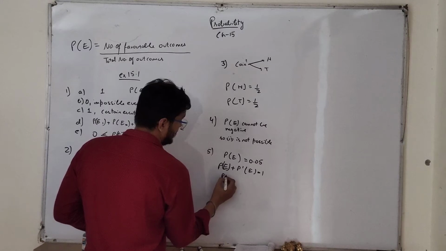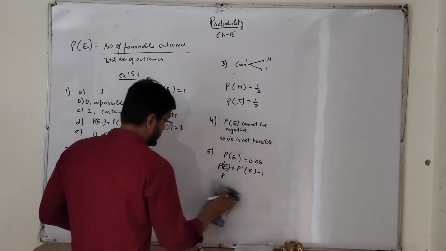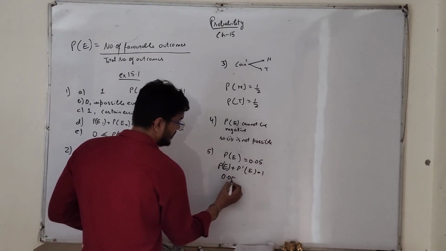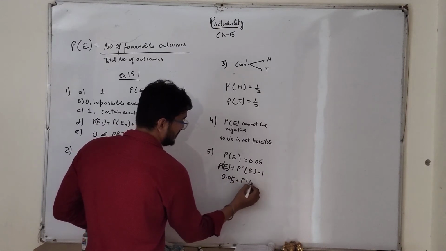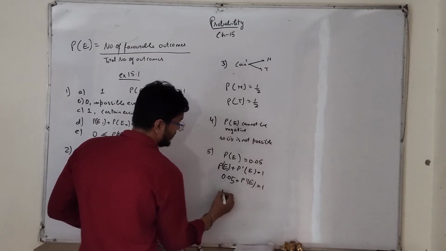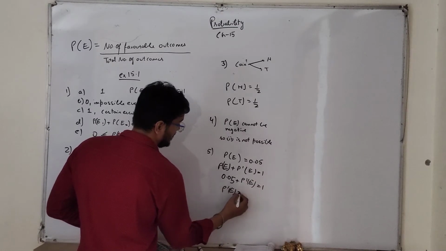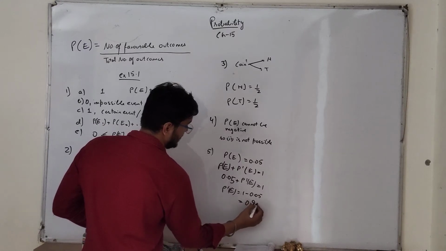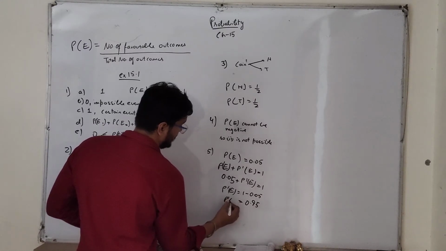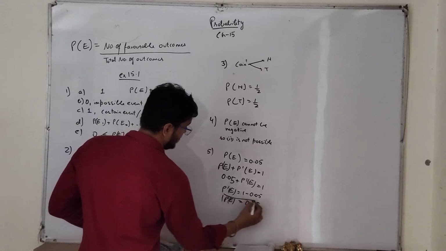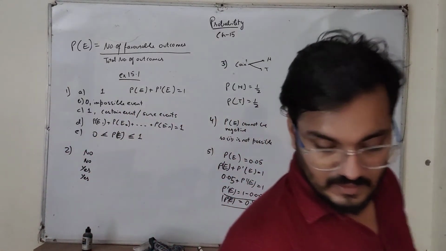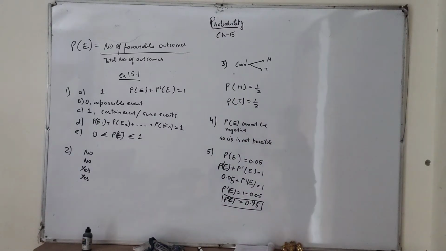So 0.05 plus probability of not E is equal to 1. So probability of not E is 1 minus 0.05, which is 0.95. So this is our answer, question number 5.